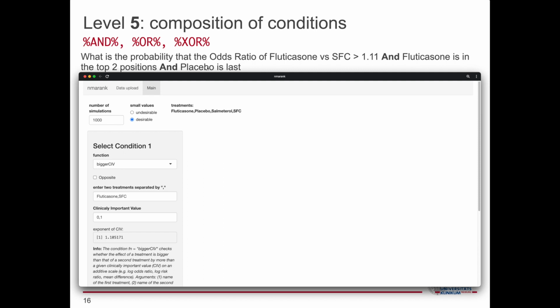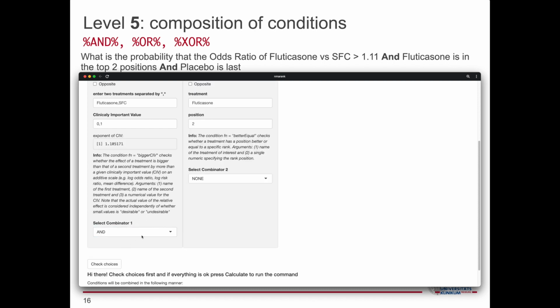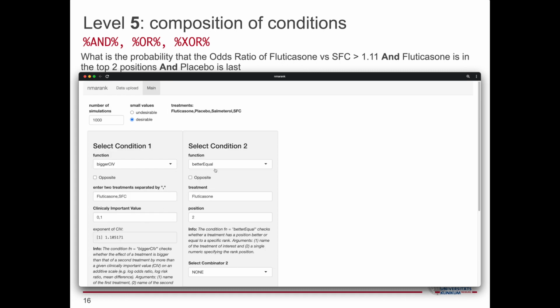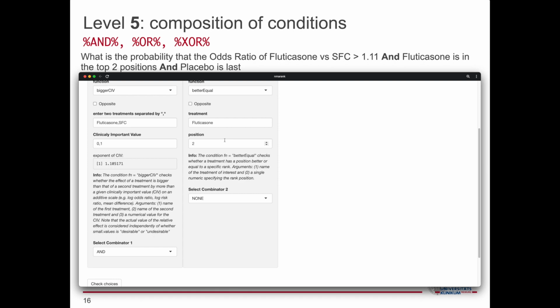Let's ask NMA rank Shiny, what is the probability that the odds ratio of fluticasone versus SFC is greater than 1.11 and fluticasone is in the top 2 positions and placebo is last? The app allows a maximum of 4 conditions to be combined, and only the predefined structure shown here.